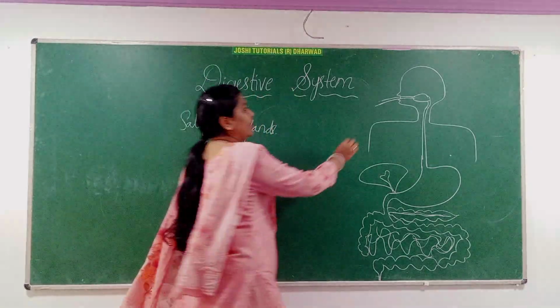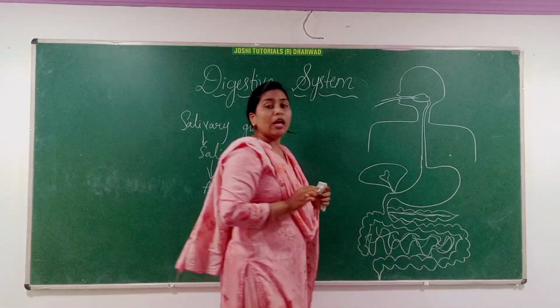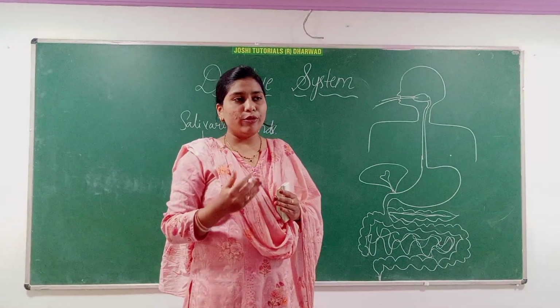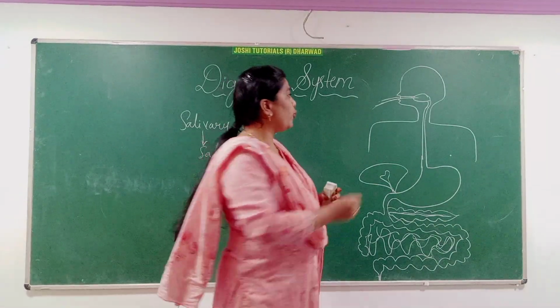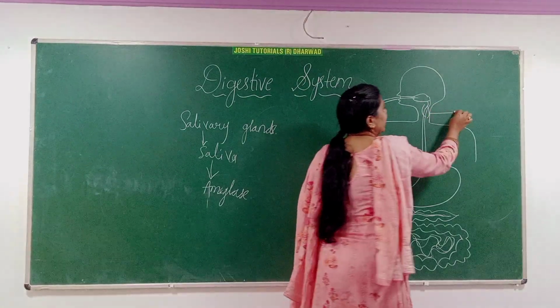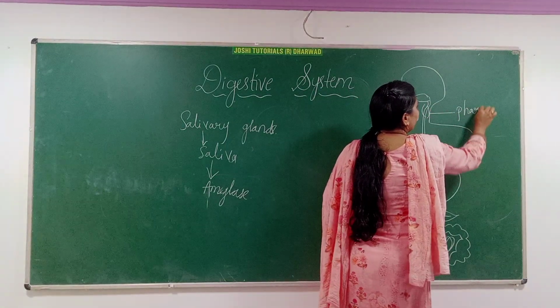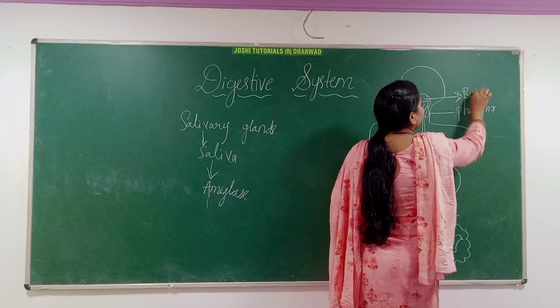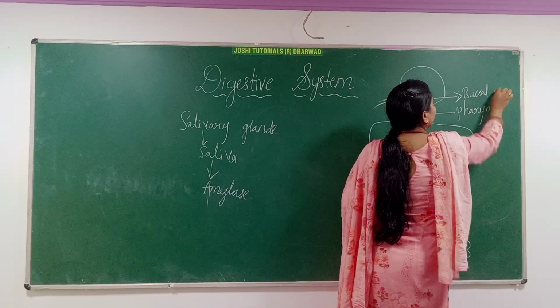So food first enters the buccal cavity. After the buccal cavity, the food is partly digested and moves to the pharynx, which is present here. Yes, here this is the buccal cavity.